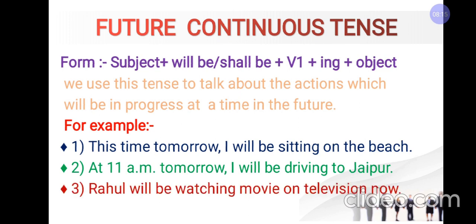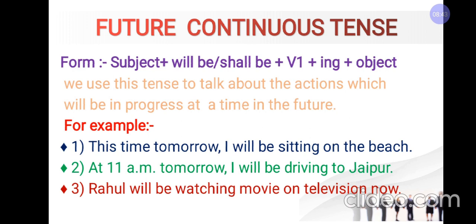Now in the next example, Rahul will be watching movie on television. In this sentence, now is showing a point of time, and watching is a continuity form. That means I am sitting somewhere else and I am talking about what Rahul will be doing. So Rahul will be watching movie on television.